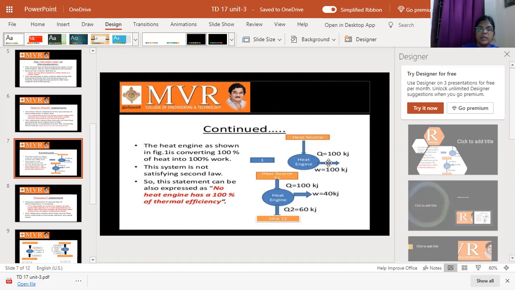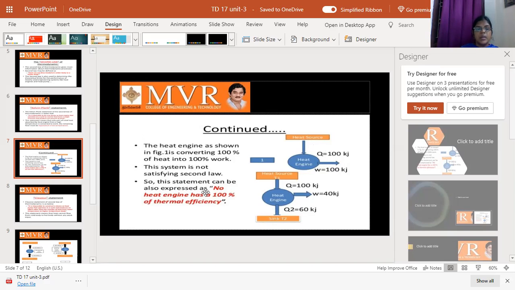But Kelvin Planck says that the heat taken from the heat source, Q equals 100 kilojoules, is completely converted into work. So 100 kilojoules of heat would be converted into 100 kilojoules of work without using any sink. This system is not possible and does not satisfy the second law of thermodynamics.